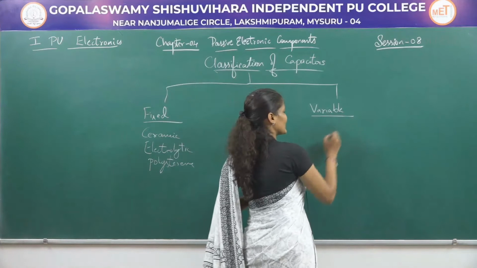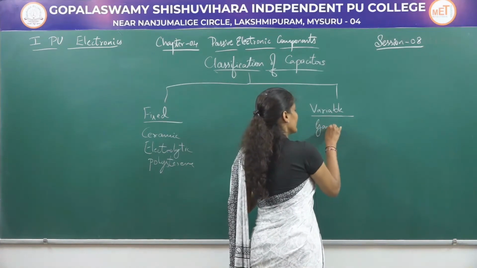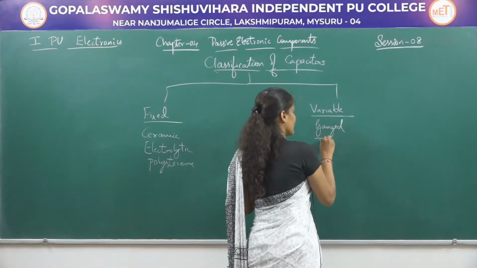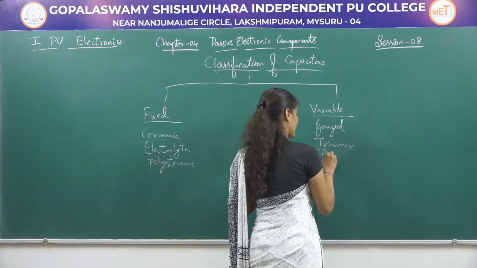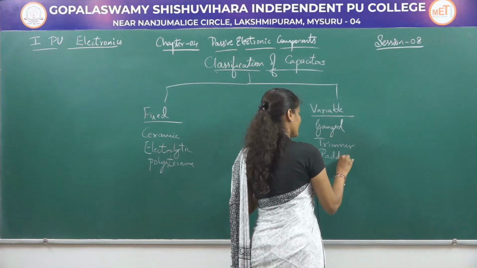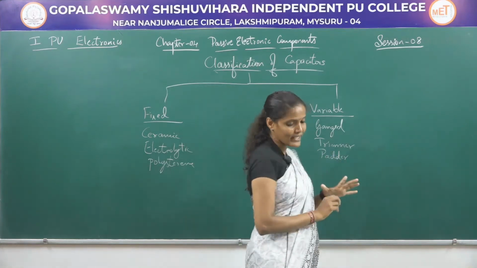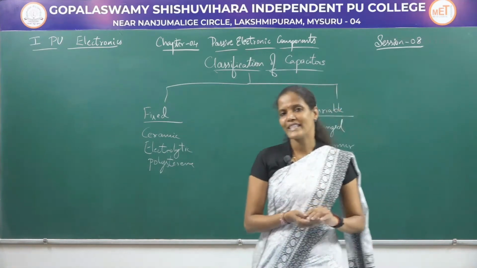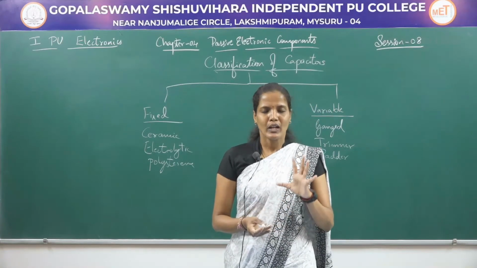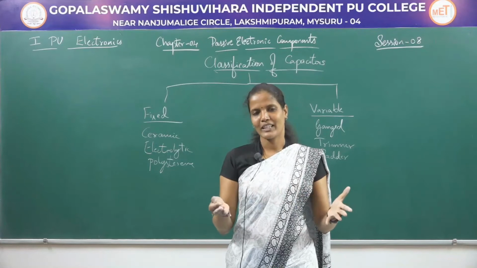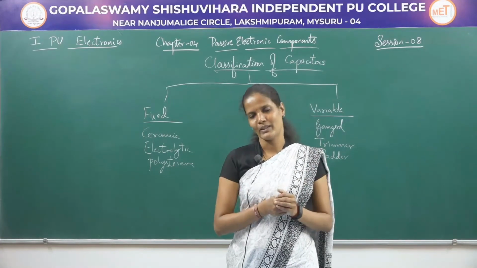Coming to these variable capacitors, we are having ganged type of capacitor, trimmers, as well as padders. So, these are the different types of variable capacitors where the capacitance value can be varied by some means. So, these capacitors are broadly classified into fixed and variable capacitors.